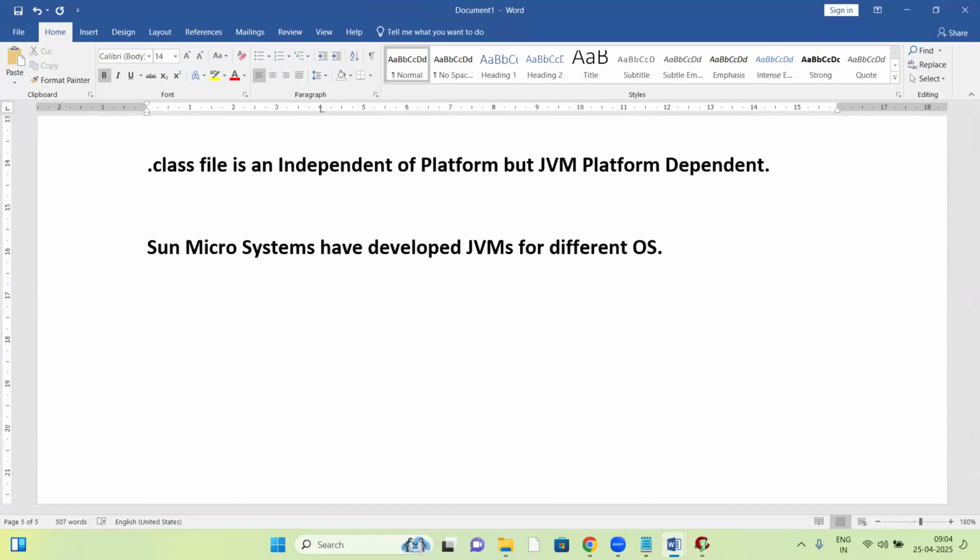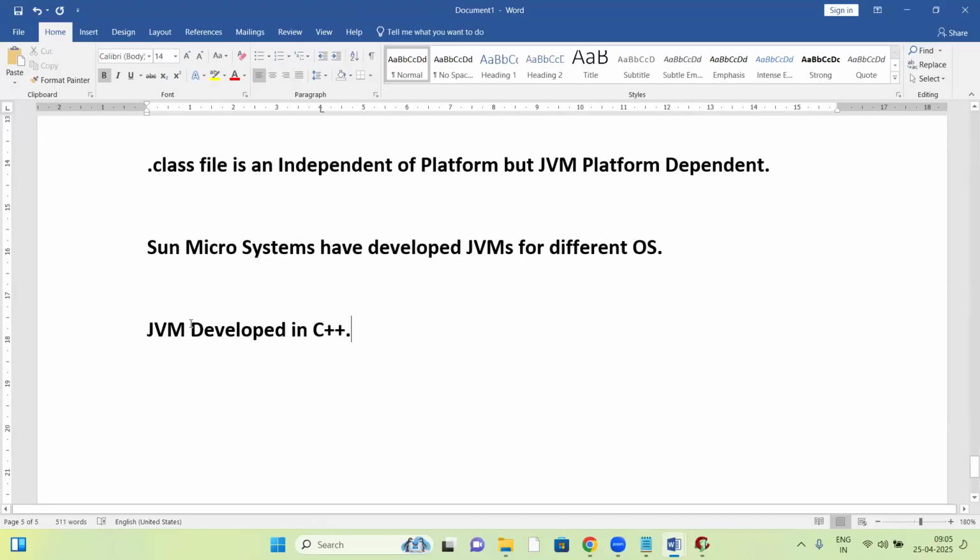Next, one more interesting point here. The JVM is developed in C++. Behind the JVM, C++ code will run. So when you are running a Java program, behind the Java program the JVM is running, and inside it C++ code runs. So the JVM is developed in C++.